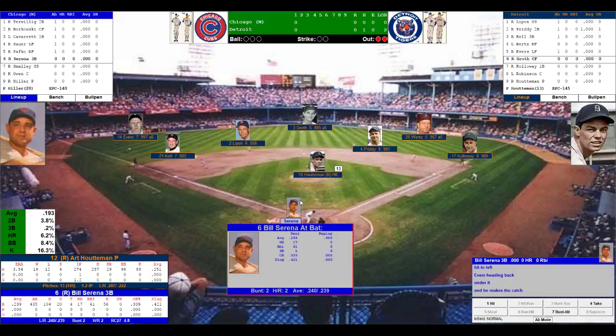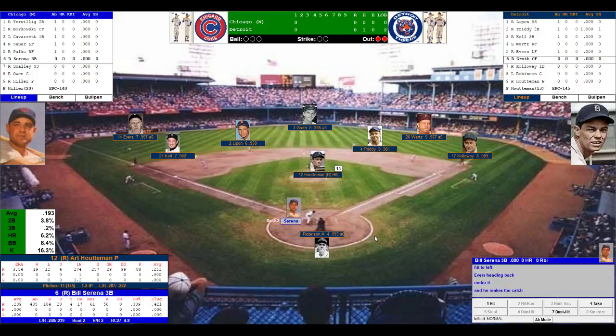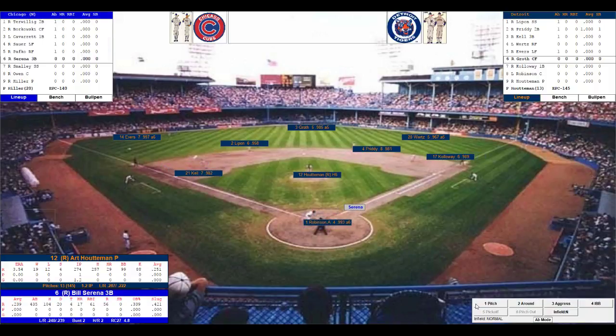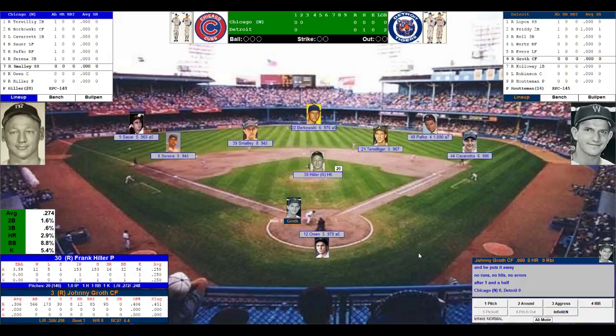So 2 outs, bases empty. Here comes Bill Serena. Cubs third baseman, .239, 17 home runs, 61 runs driven in, .239 off right-handed pitching. He digs in. He awaits the Houtman offering. Here it is. Serena swings, pops it up to first, side retired. Callaway made that play. We go to the bottom of the second, still scoreless here at Briggs Stadium.